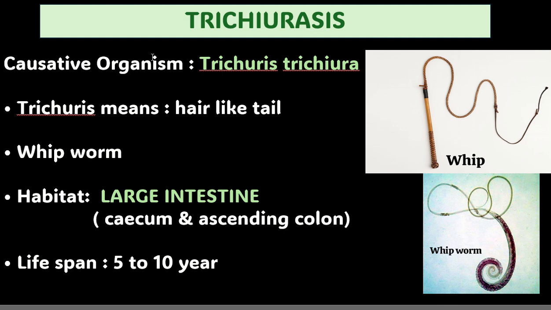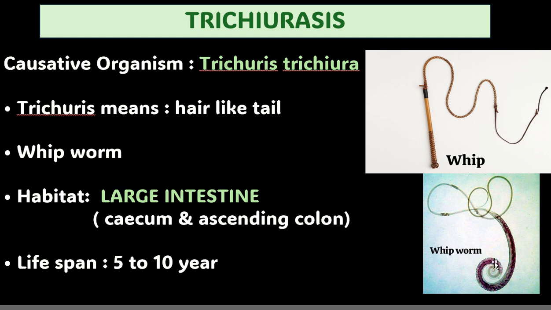Coming to the disease caused by this organism, that is trichuriasis, the causative organism is Trichuris trichiura. The meaning of this name is hair-like tail, but this is actually a misnomer, because this hair-like portion is actually their anterior portion, their head. It's not their tail.